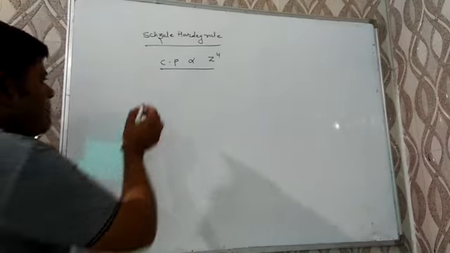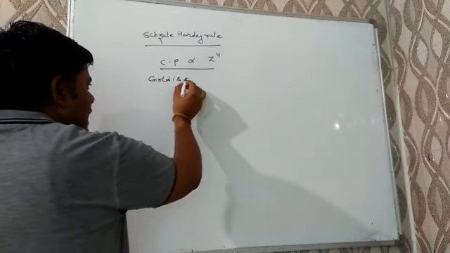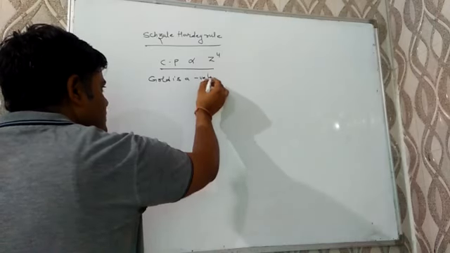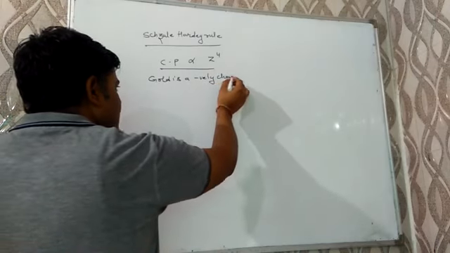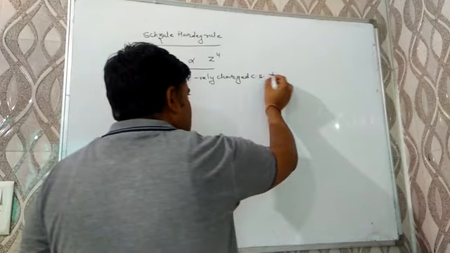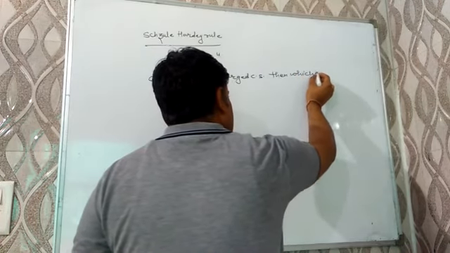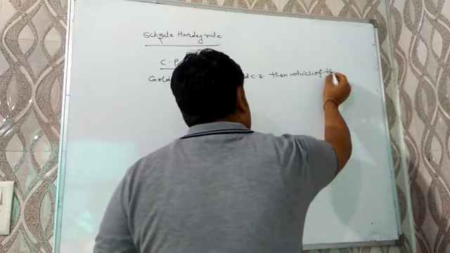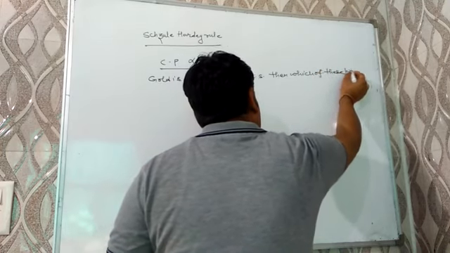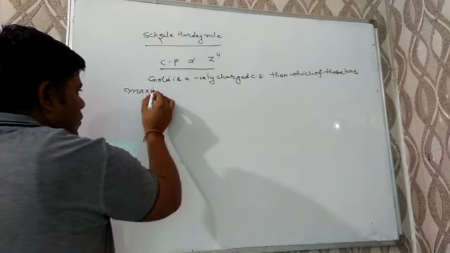Questions may be asked. Gold is a negatively charged colloidal solution. Then which of these has maximum coagulation power?